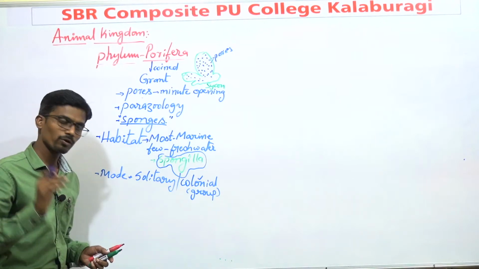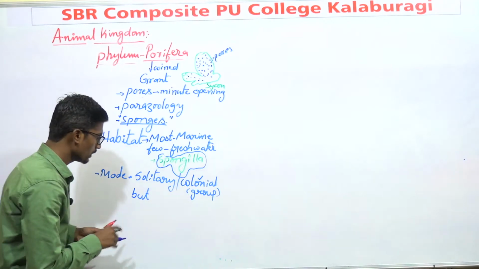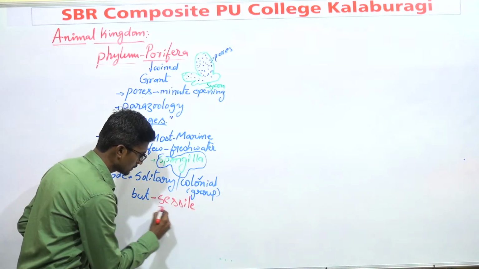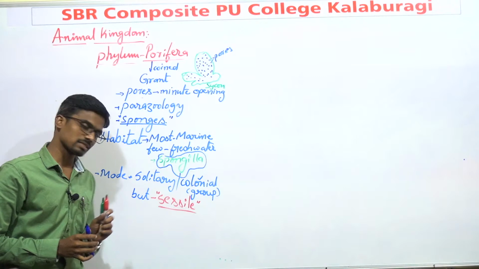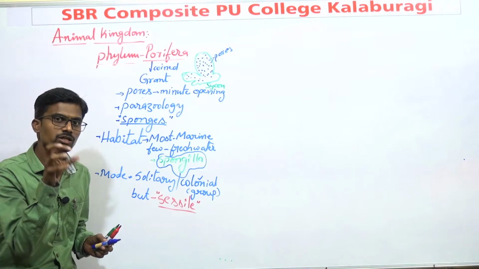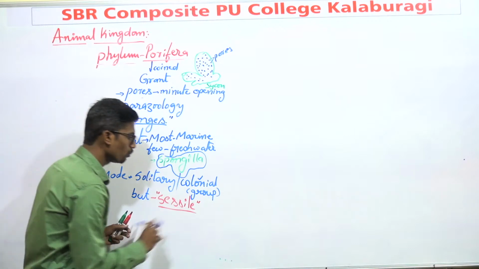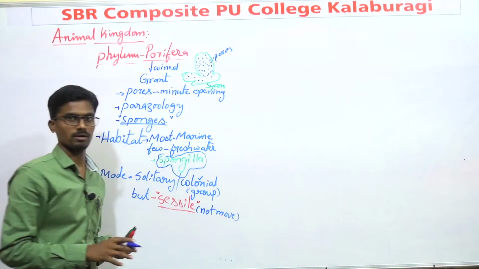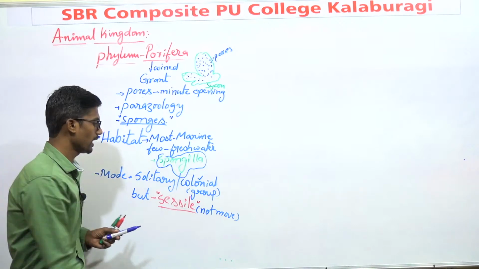Another very important thing is that whether they are solitary or colonial, they are sessile. This word is very important. You must focus. What do you mean by sessile? These organisms cannot move anywhere. They stick to some material that is called substratum. They cannot move anywhere. Wherever they are living, that place is fixed for a long period of time, and that is known as sessile.